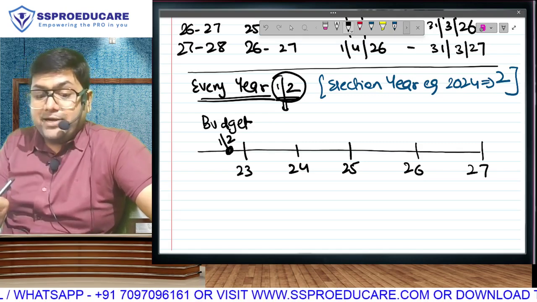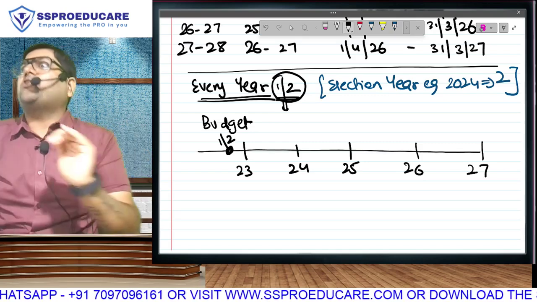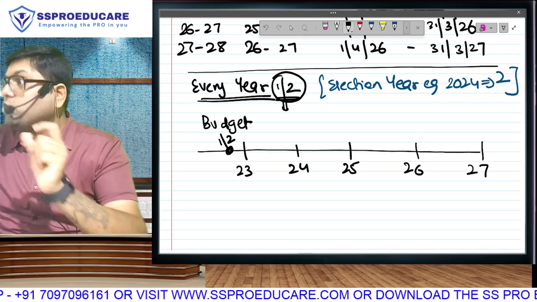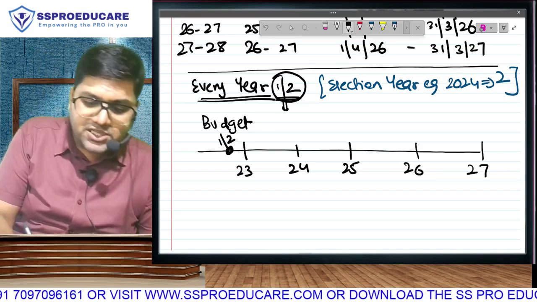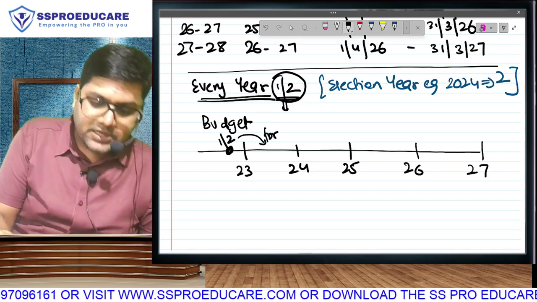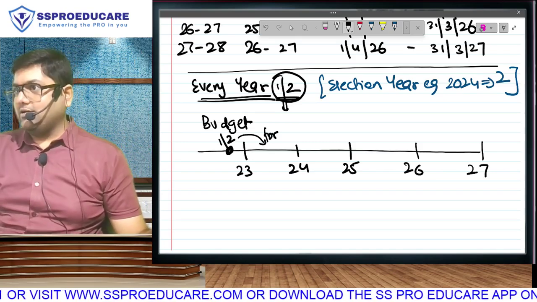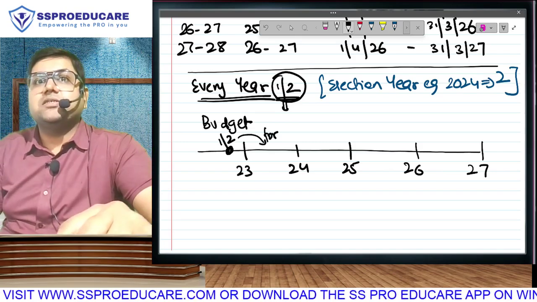Now, do you have the brain to understand that this budget cannot be for 20-23, that is almost over. You have to start budget before the year starts. You have to make your budget before the year starts. So, this budget will be for 23-24. That in the upcoming year, what will be government incomes and expenses?